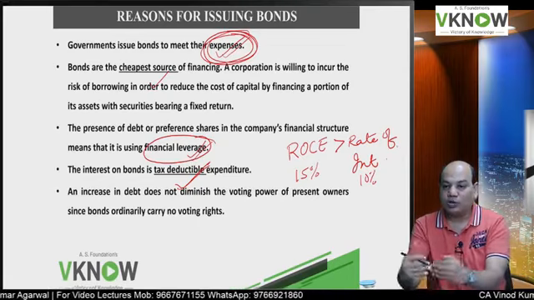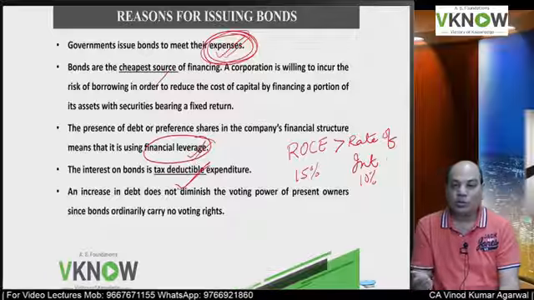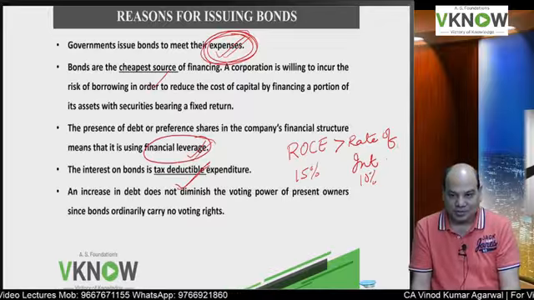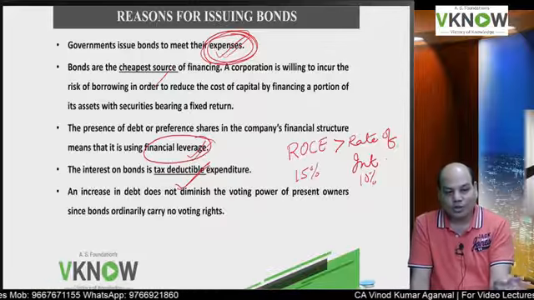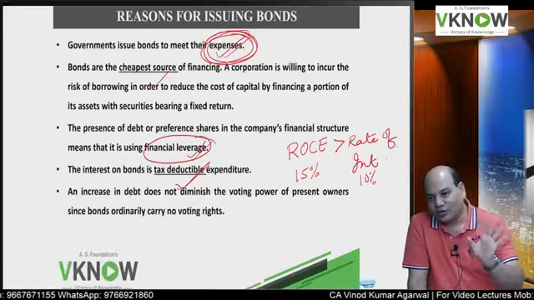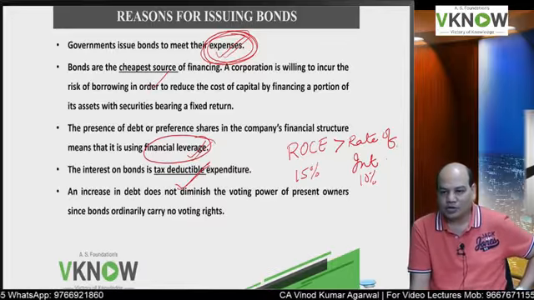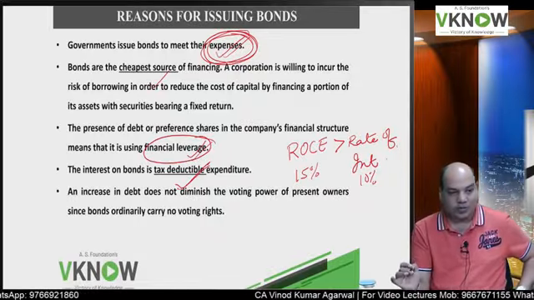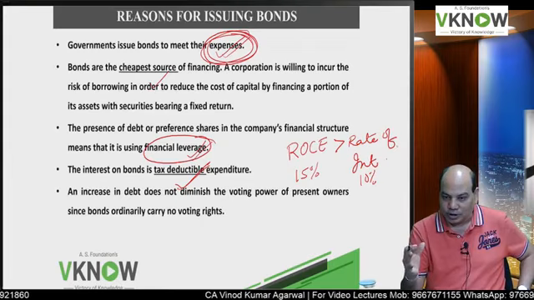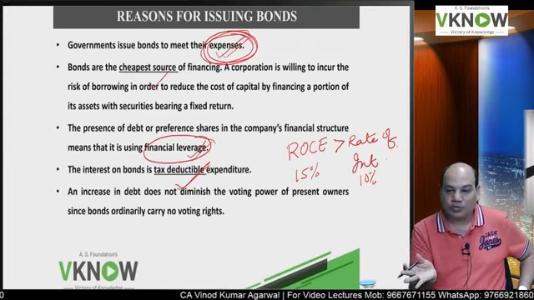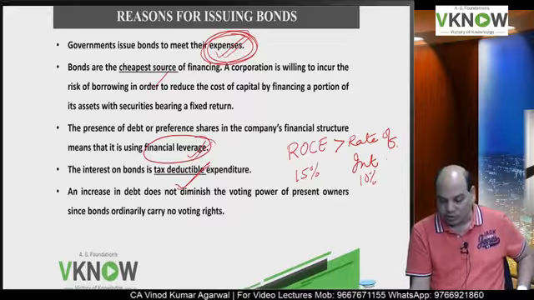But to the bondholder, you are going to pay 10% only. So the extra 5% return that you earn belongs to whom? It belongs to the equity shareholder, to the owner. That is called financial leverage: use of debt to increase the return of the equity shareholder. So some companies which think that their business model is strong and can generate a huge amount of profit would prefer the bond route so that they can get the benefit of financial leverage. It will increase the return to the equity shareholder.